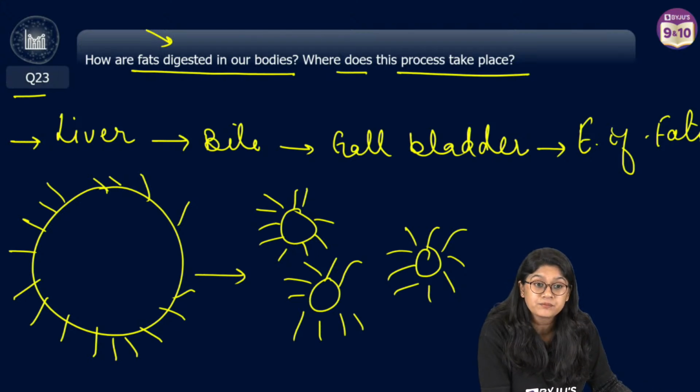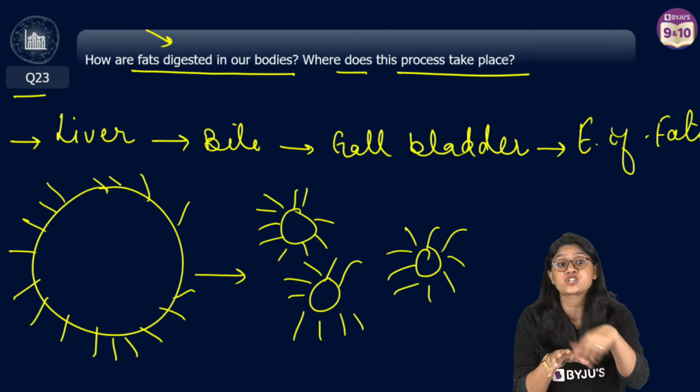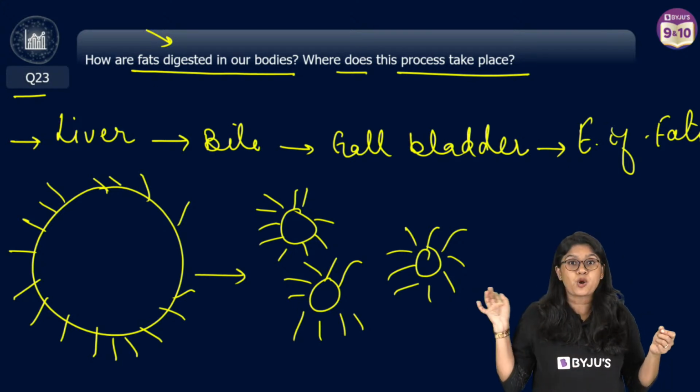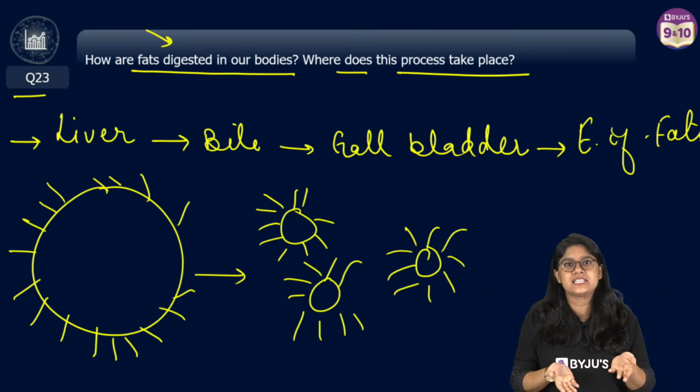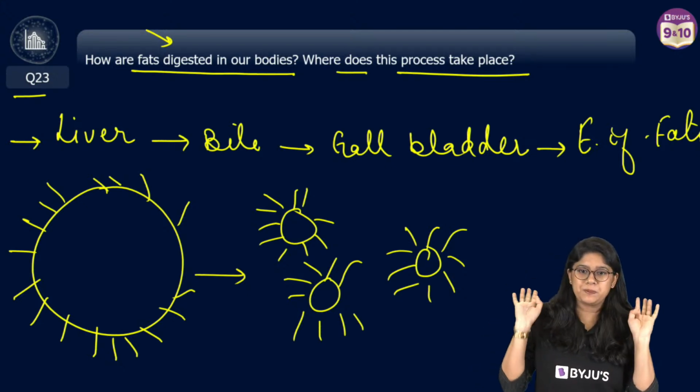Everyone, are we clear? All of you, are you clear with this part? This process is called emulsification of fats. See, this process looks very complicated, but it's really very easy. Just think, everyone. So there are two kinds of people. It's very easy to understand.